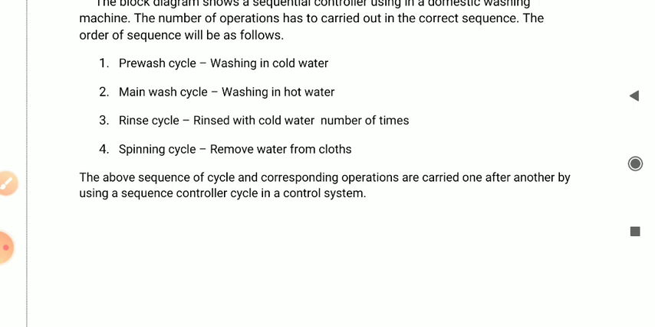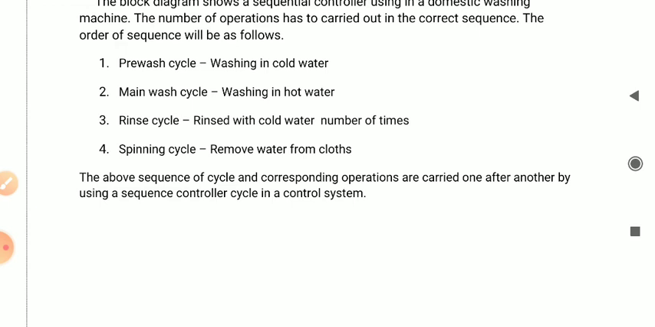Then depending upon that weight it will take the water inside, and depending upon your temperature input, it will check the temperature and start heating the water. Then it will rinse and then it will spin. All these procedures run one by one, and after that your clothes will become dry and you can remove them and use them directly. So this is the sequence controller, and we have taken the washing machine as an example.